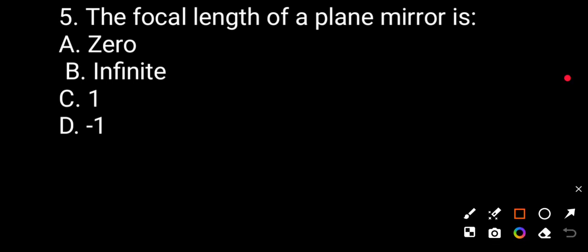Question number 5. The focal length of a plane mirror is: option A 0, option B infinite, option C 1, option D minus 1. The correct answer is infinite.